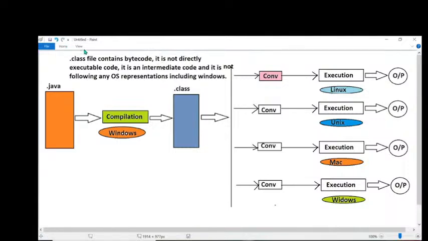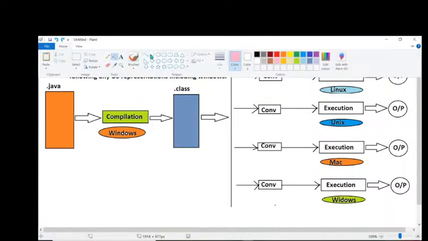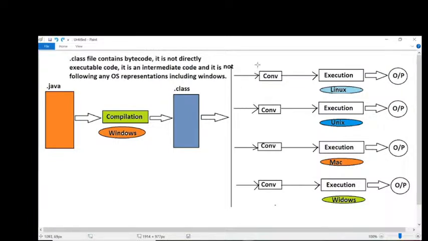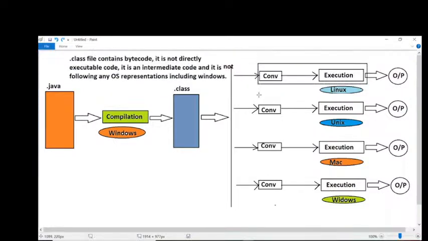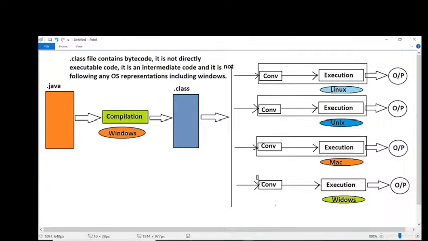How has Sun Microsystems provided these converters? That is my question now. All of you observe carefully. Sun Microsystems has provided these converters along with the execution mechanism only. That means Sun Microsystems has provided this translation and execution, this conversion and execution, in a single machine.